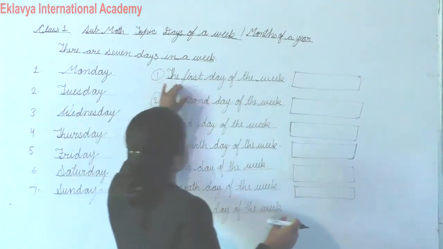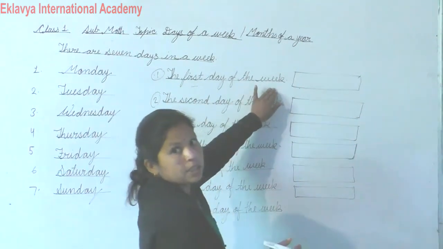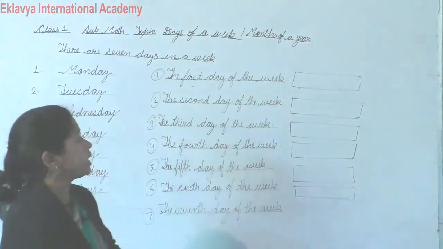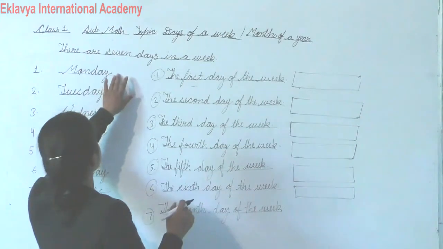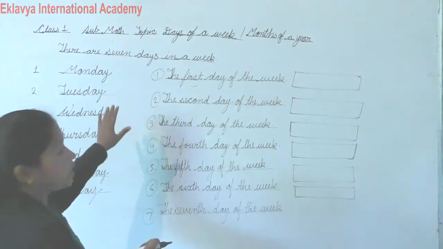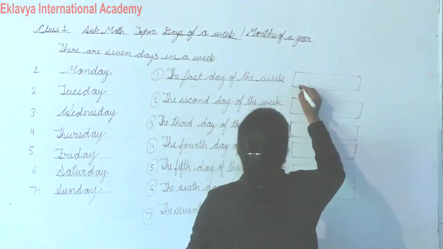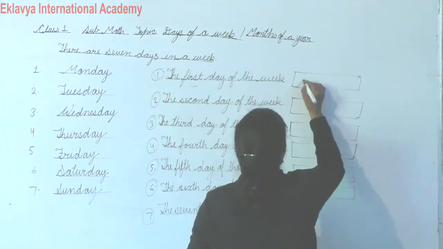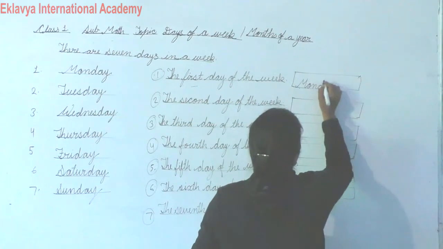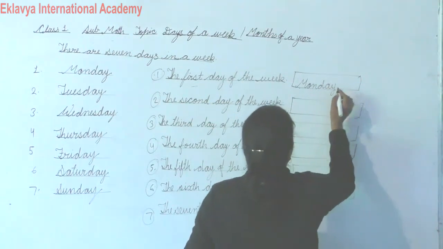First is the first day of the week. So we start with Monday. So the first day is Monday. Okay. The first day of the week, Monday. So we will write here Monday.